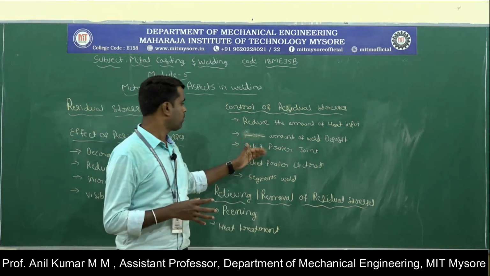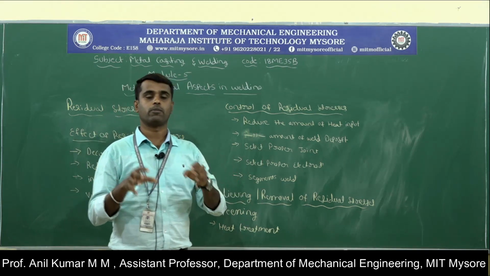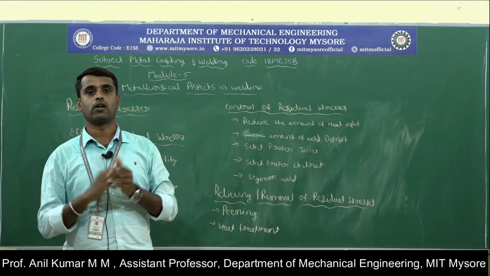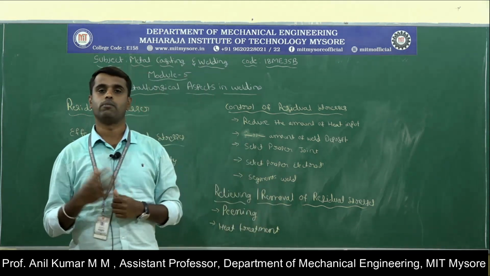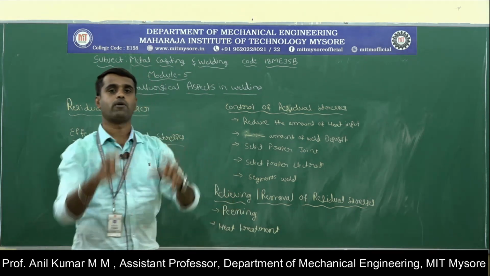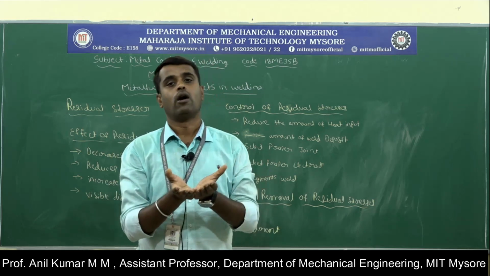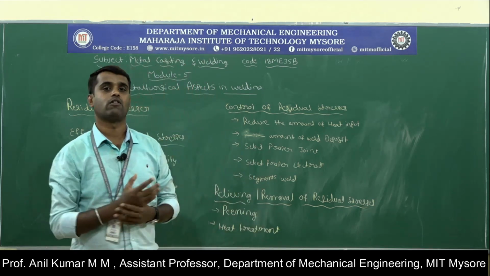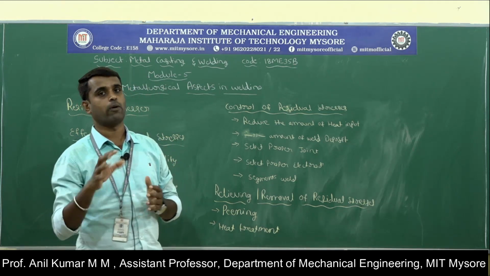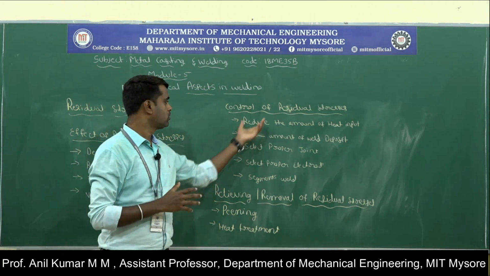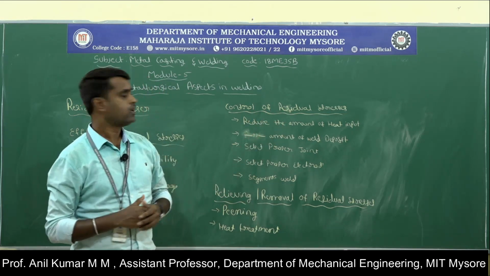If the amount of material deposited is very small, the residual stresses will be less. If a very large amount of metal is deposited in the joint, large stresses will develop inside the workpiece material. So the residual stresses can be reduced by minimizing the amount of metal deposited.